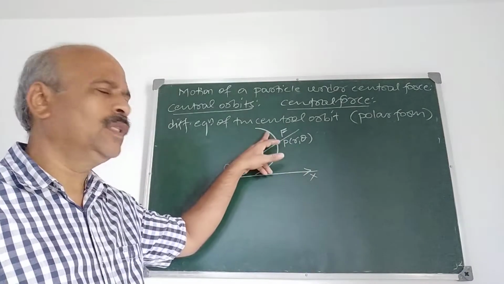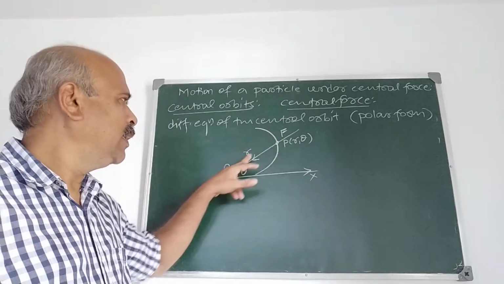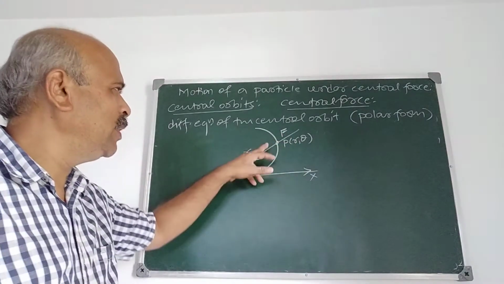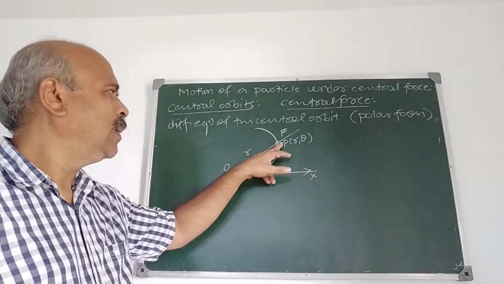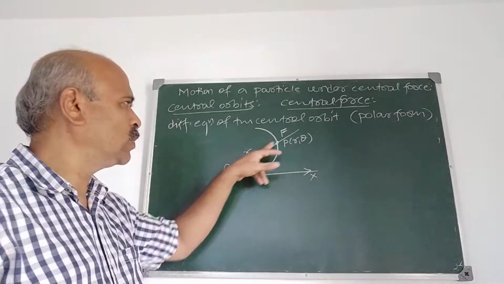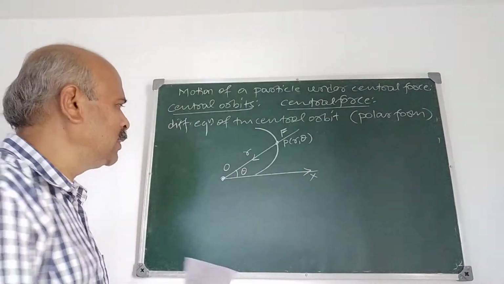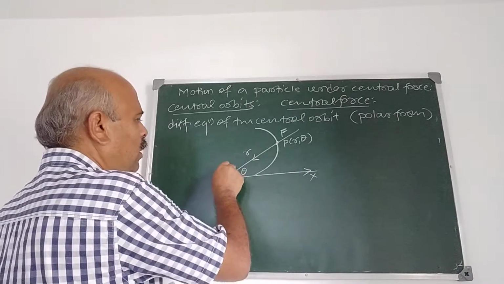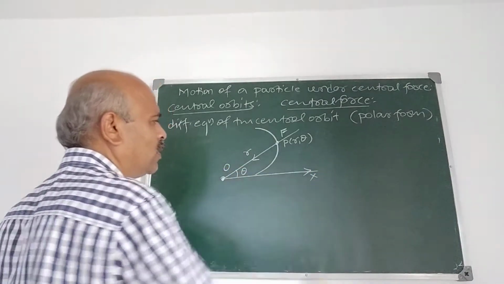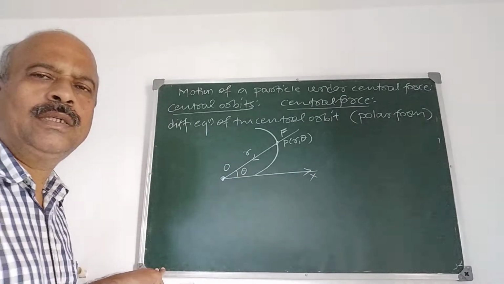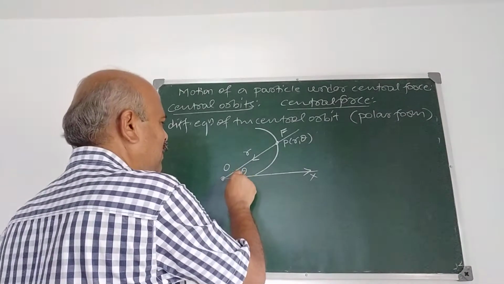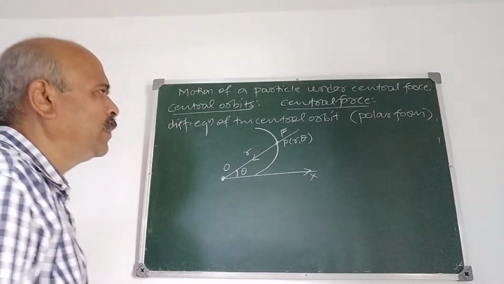Therefore the equation of the curve is in polar form. Central orbit is the path traced by the point moving under central force. Central force is F here. It is directed towards O, and we have taken O as the pole, and the horizontal line through O as the initial line. So this is theta. OP is equal to r.